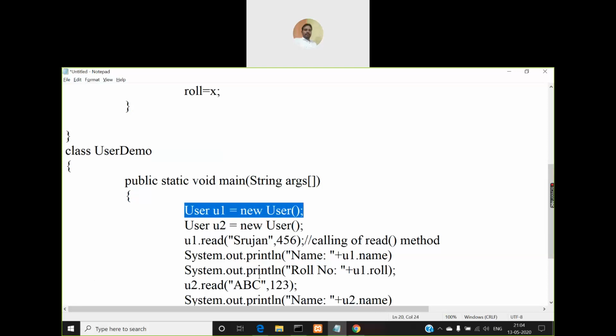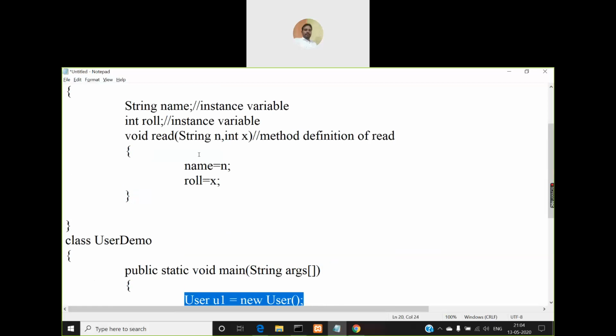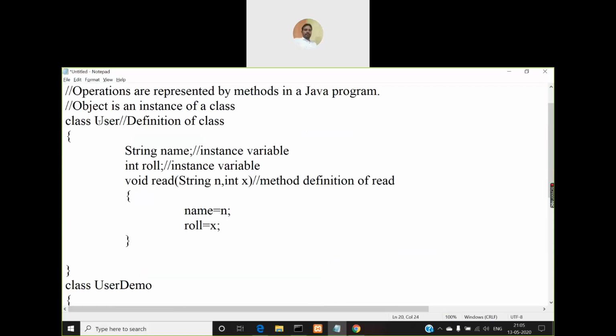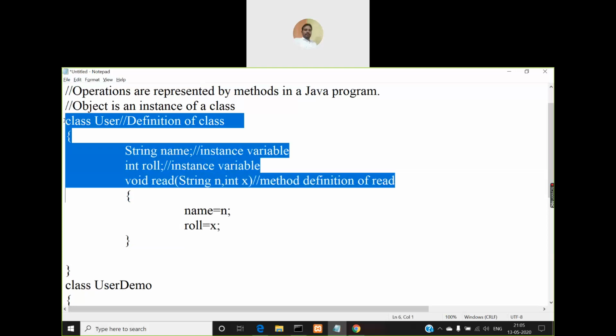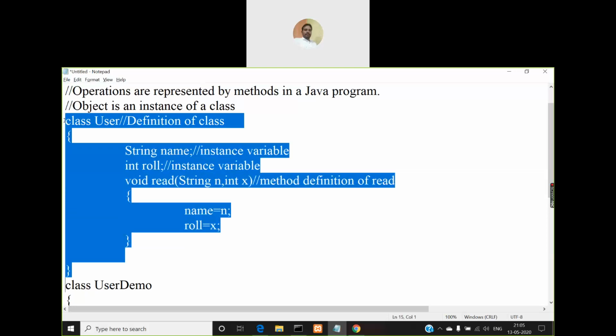So by creating Xerox copies, we are physically creating more copies of that original blueprint. The original blueprint copy will not be filled with any name by any student. It will be as it is. So a class is also just like a blueprint, like an original copy.